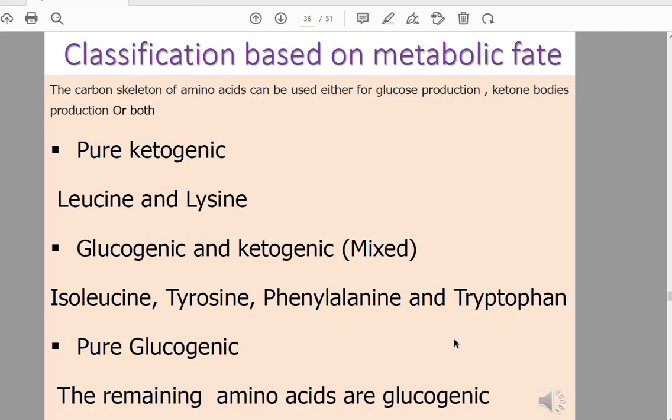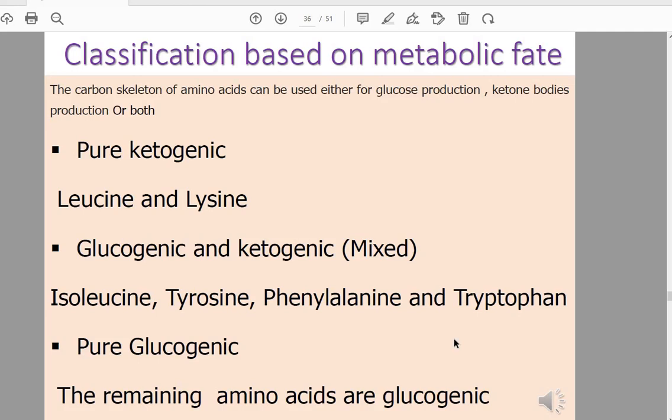At the end of their function and degradation of the protein, the carbon skeleton must be degraded and metabolized either into glucose, so it's called glucogenic, or into ketone bodies, so it's called ketogenic.